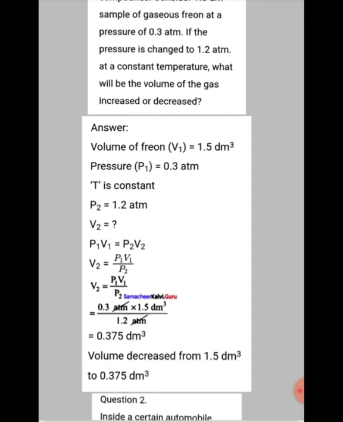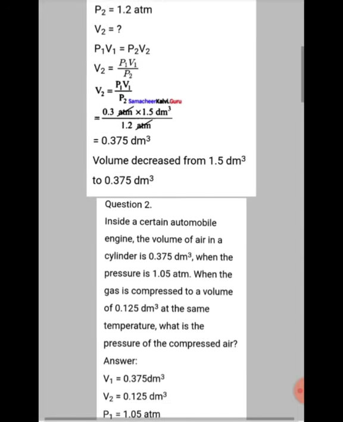So as the pressure increases, from 0.3 to 1.2 atmosphere, the volume decreases. So from 1.5 decimeter cube to 0.375 decimeter cube, the volume decreases. So this is the answer for the first question.